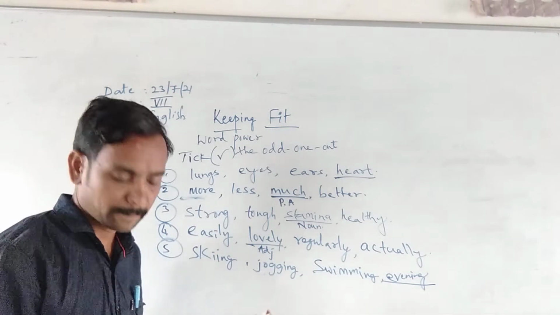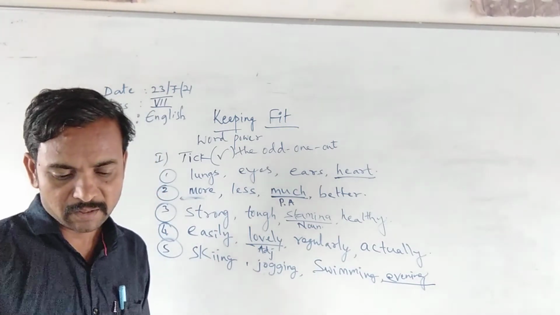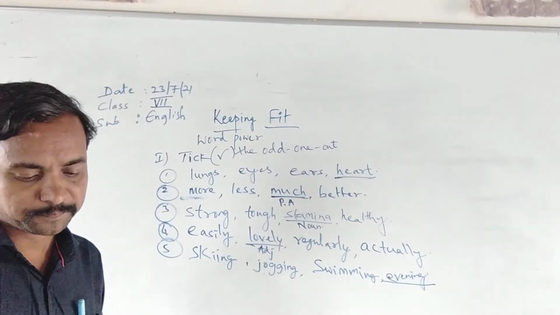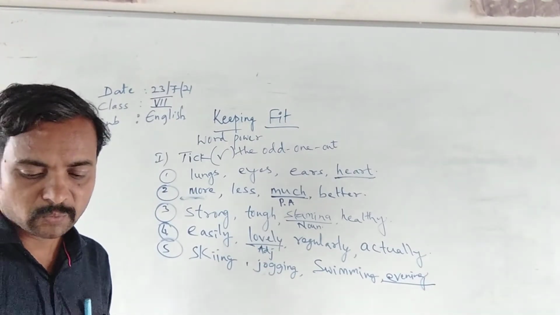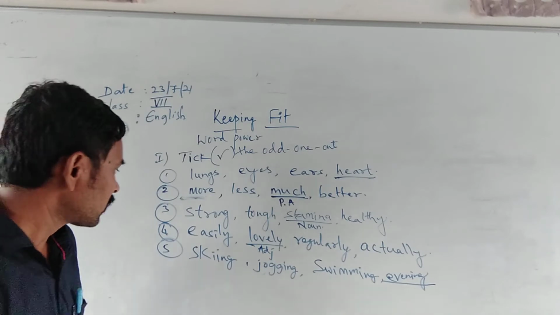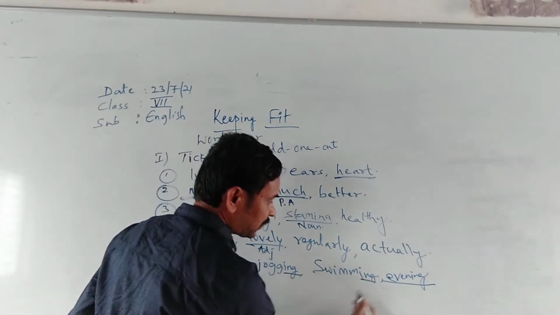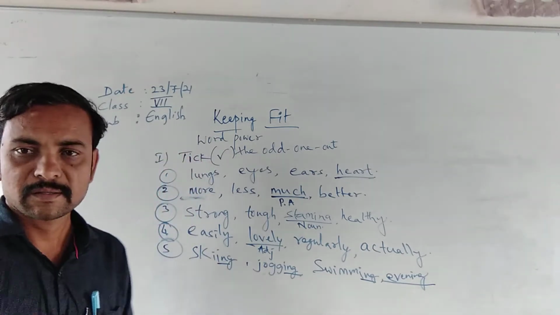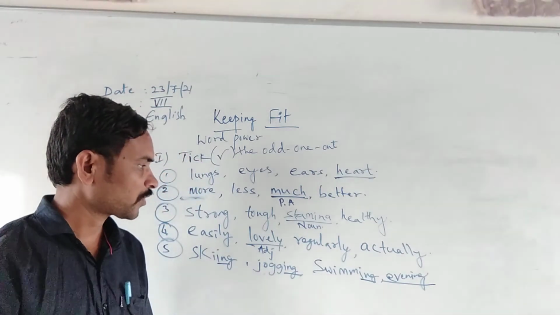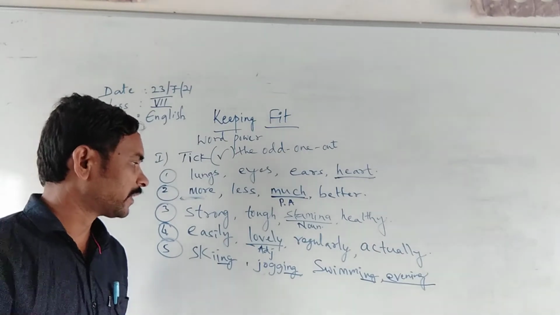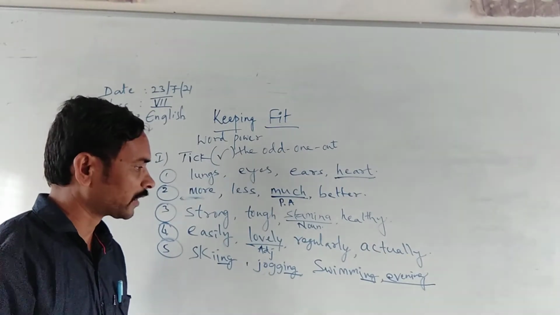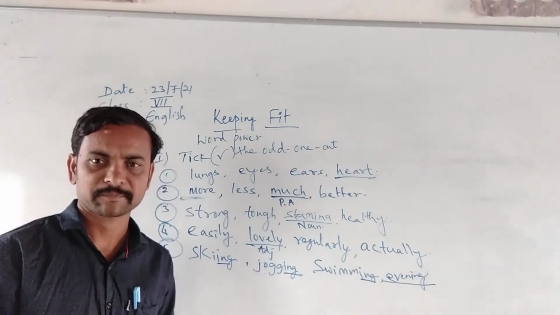Just one point we have to see: ing. Ing is a suffix, and it gives another meaning to the word. Swimming, skiing, jogging are exercises, but evening is a different thing.